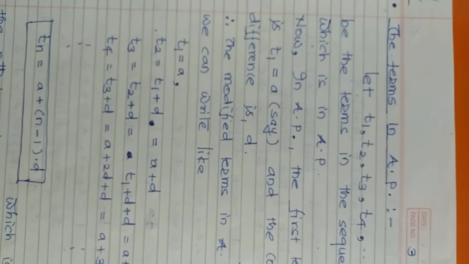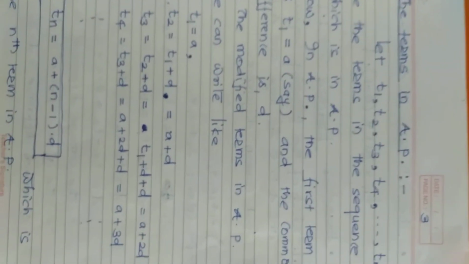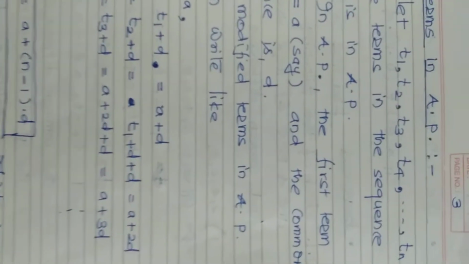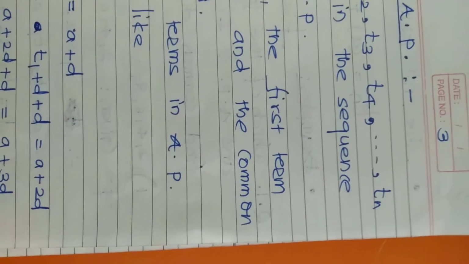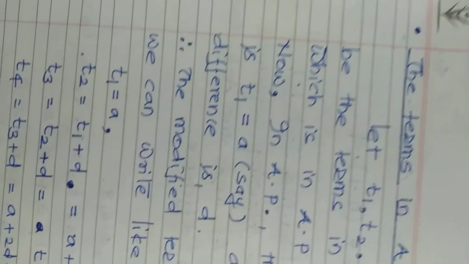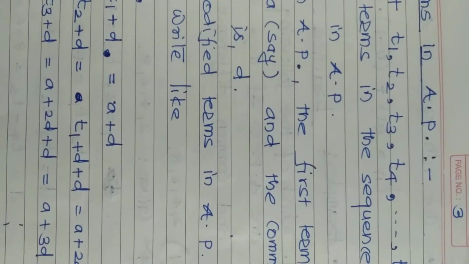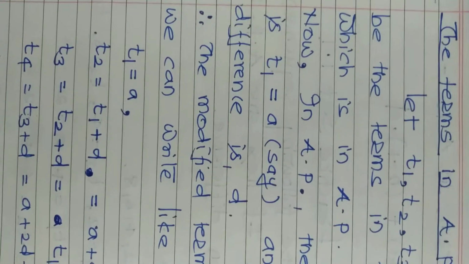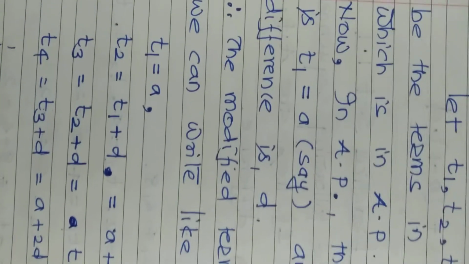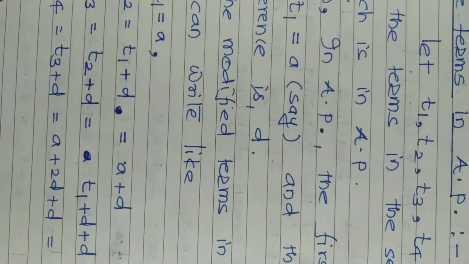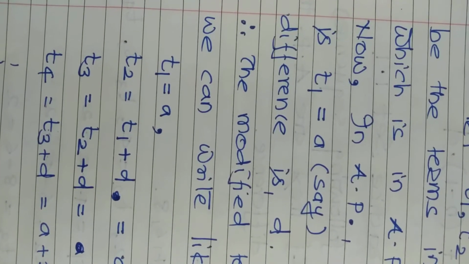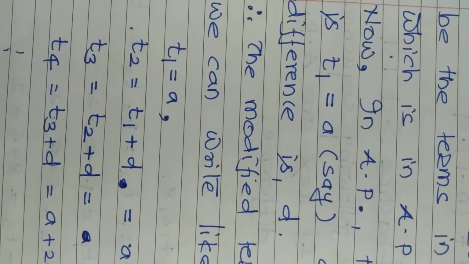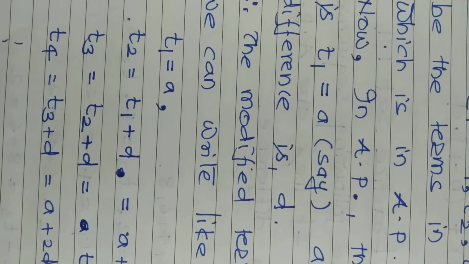Now next, as far as AP is concerned, we have to consider the terms in AP. Suppose T1, T2, T3, T4 and so on up to Tn are the terms in the sequence which is in AP. AP means arithmetic progression, that means the difference is constant. So in AP, the first term we consider is T1.